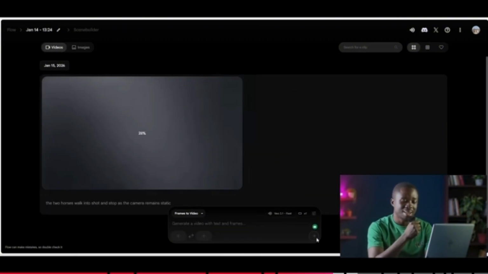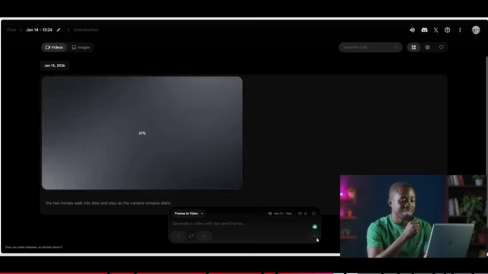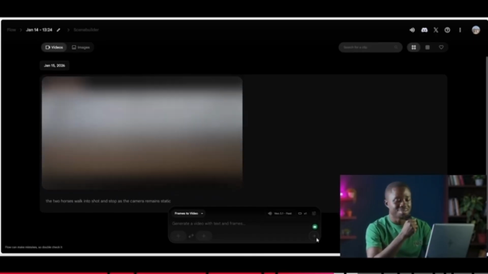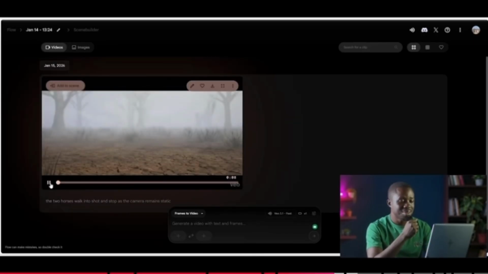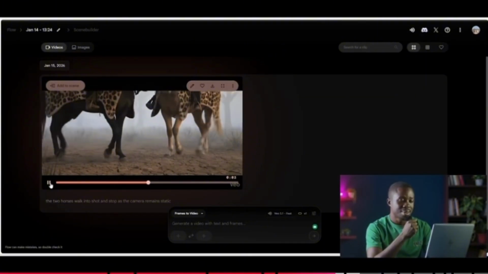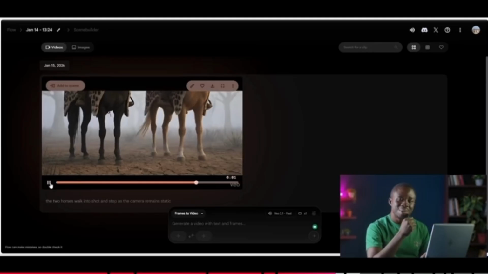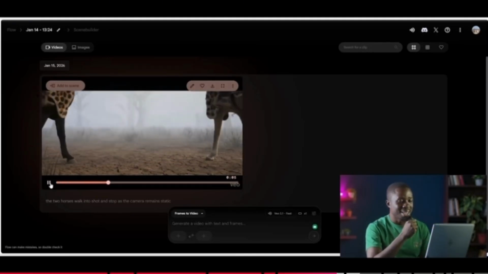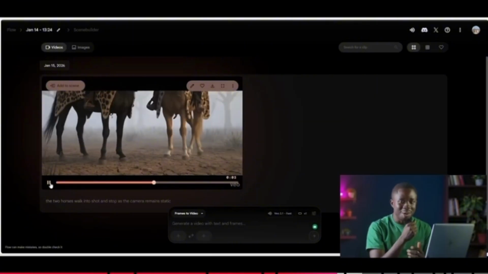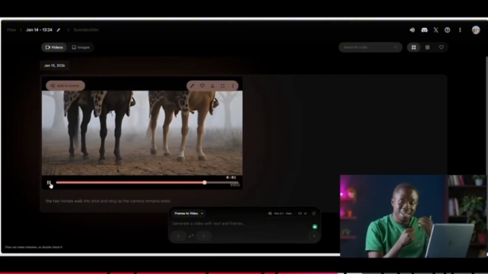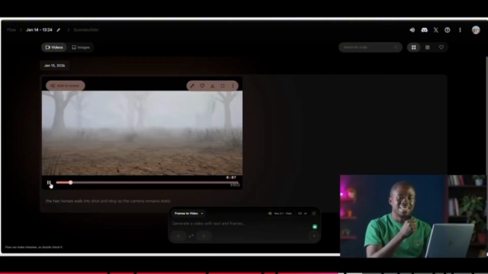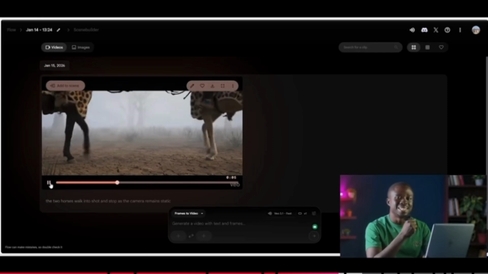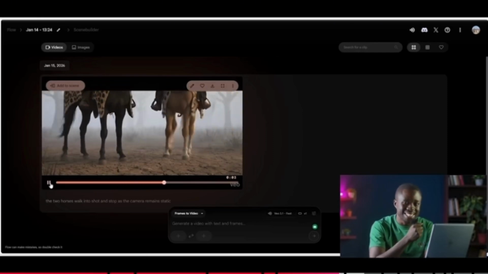It's going to take a while, but just for the power of editing, I've sped it up just so we can see the final video quickly. And this is what it has created. So once we play it, amazing. So it starts without the horses in shots and then the horses walking. This is the power of start to end frame. And trust me, let your imagination go wild. This thing actually makes a difference in AI movie productions.